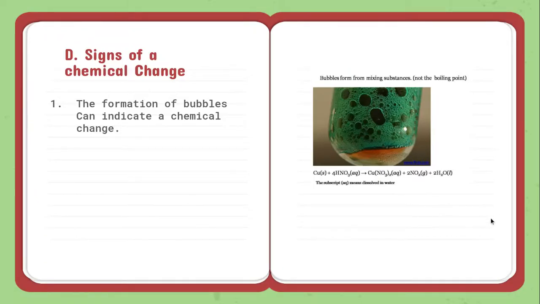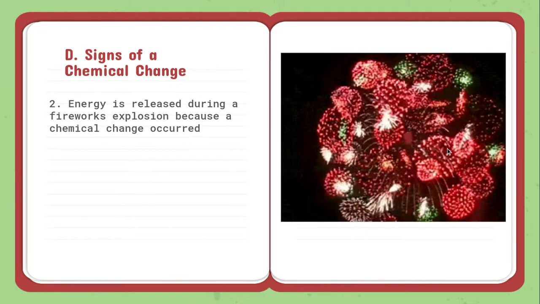The formation of bubbles is a chemical change. Now, it's not bubbles like in boiling water. That is a physical change. But if I have bubbles from two substances mixing, like copper with aqueous nitric acid, it gives me copper nitrate and different products. What's happening is the process of them changing into new materials, one of them being gas. The way you can think about this is vinegar and baking soda is a good example of a chemical reaction, and it's indicated by bubbles.